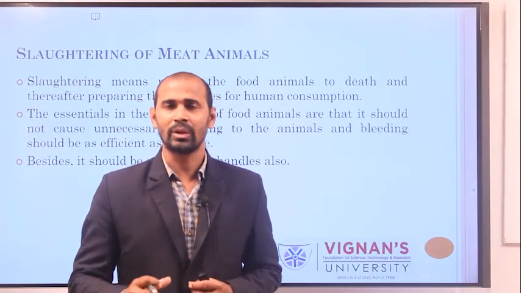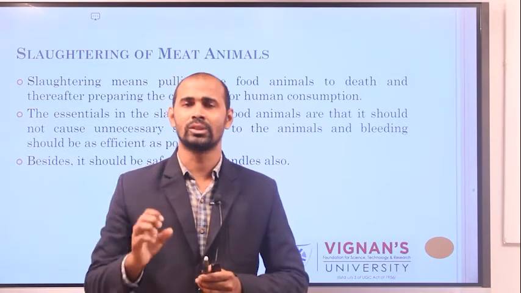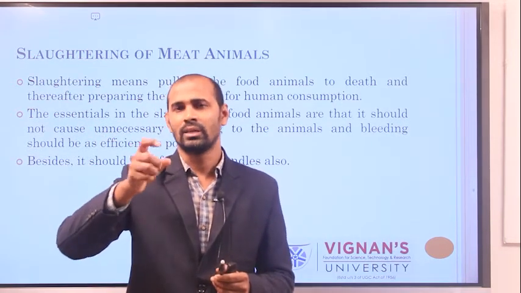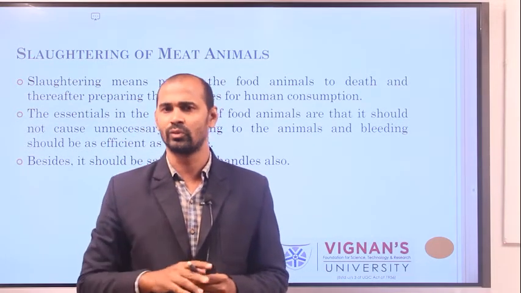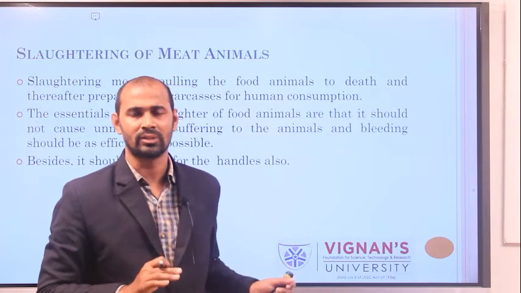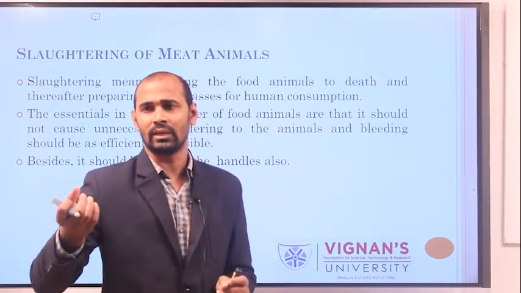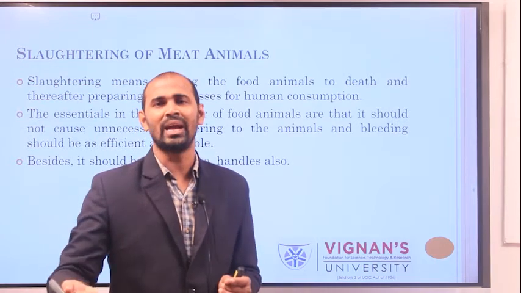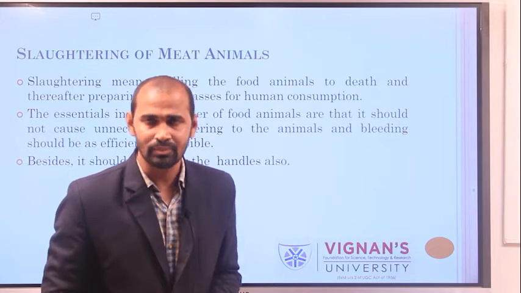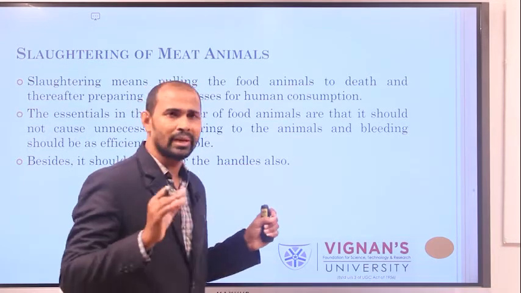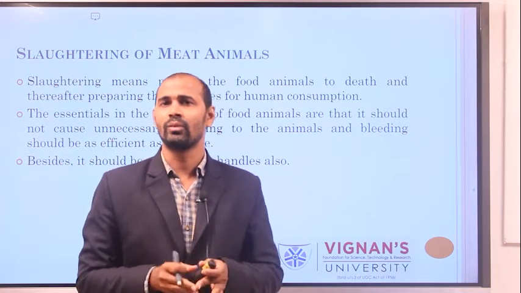And sometimes, for the slaughtering, we generally use sharp knives for slaughtering the animals. Whenever the animal gets excited, the sharp knives may also injure the butcher. That is the reason the butcher should be safe enough to handle the slaughtering of the animal.